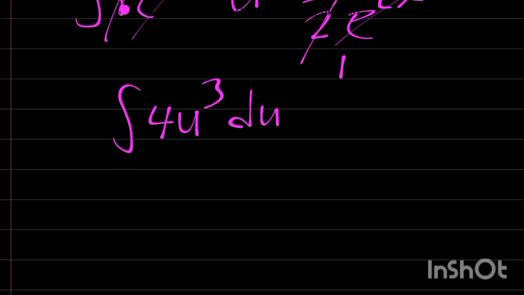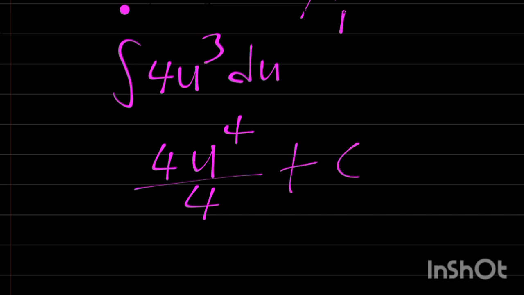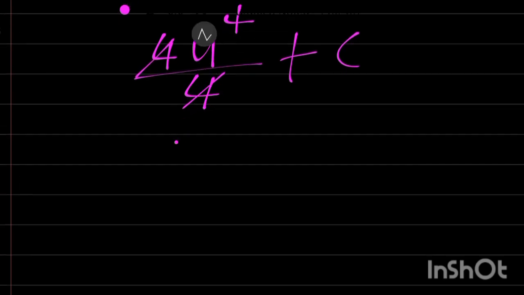Okay, 4 is a constant. All we have to do is increase the power of the variable by 1 and divide by the new power. And we are going to have 4 u raised to power 4 over 4, then plus c as our constant. That is what we have. But 4 we cancel 4. Therefore, we have u raised to power 4, then plus C.